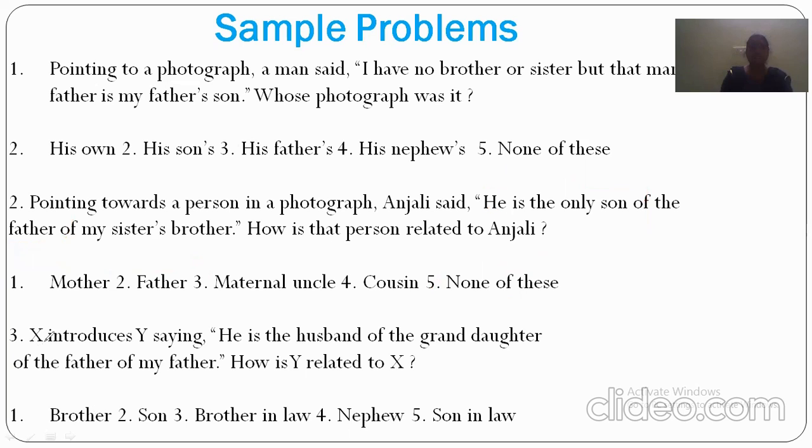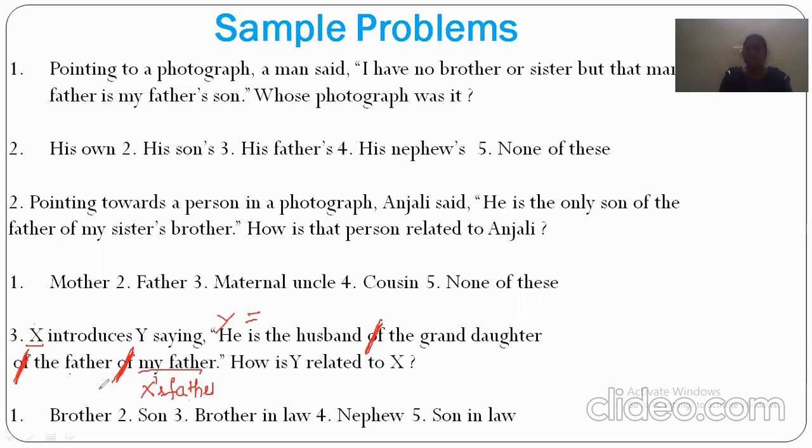Let's see another example. X introduces Y, saying. So who is the speaker here? X. To whom she is speaking about? Y. He is. He means what? Y. Y is equals to the husband of cross mark, the granddaughter of, the father of my father. So my means what? X. My father, in the sense X's father, the father of the father. This line has become, the entire line has become father, right?